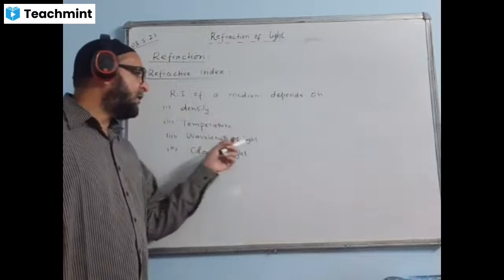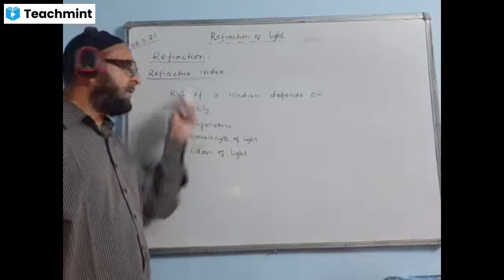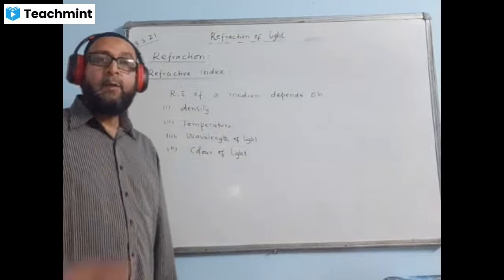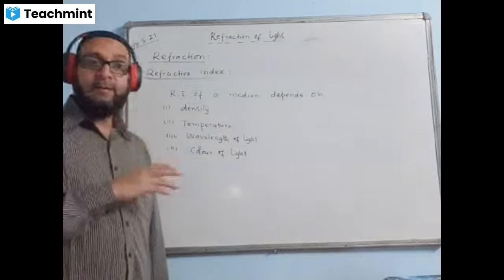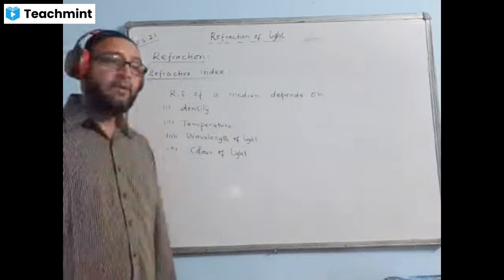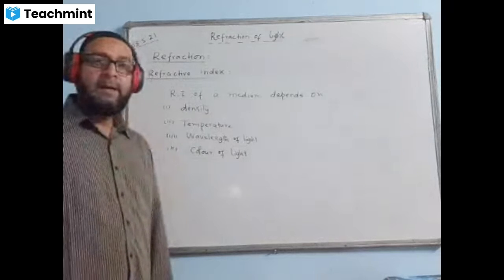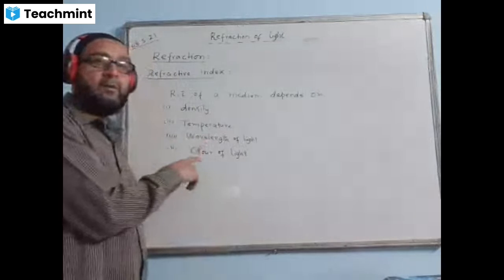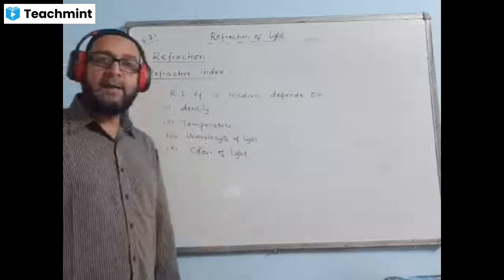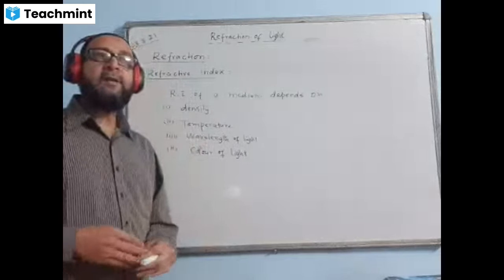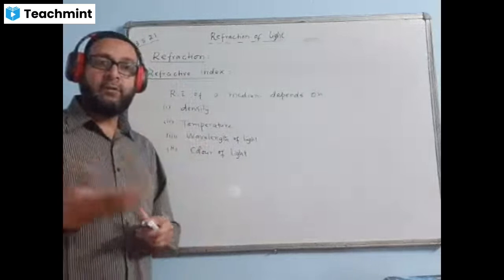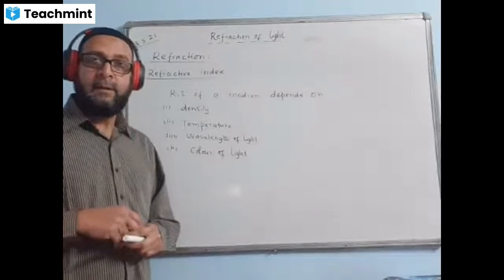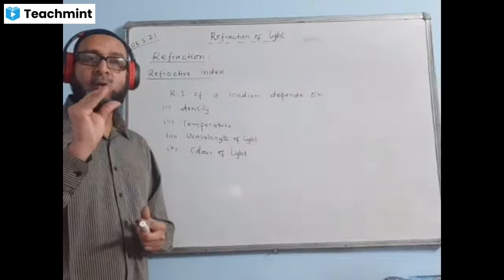Fourth factor, wavelength. Again, with wavelength also it is inversely proportional. More the wavelength, less the refractive index; less the wavelength, more the refractive index. And hence, wavelength determines the color, so it depends upon the color. Which color of the light refracts most in a medium, or bends most in the medium? We say violet, because violet has the shortest wavelength.